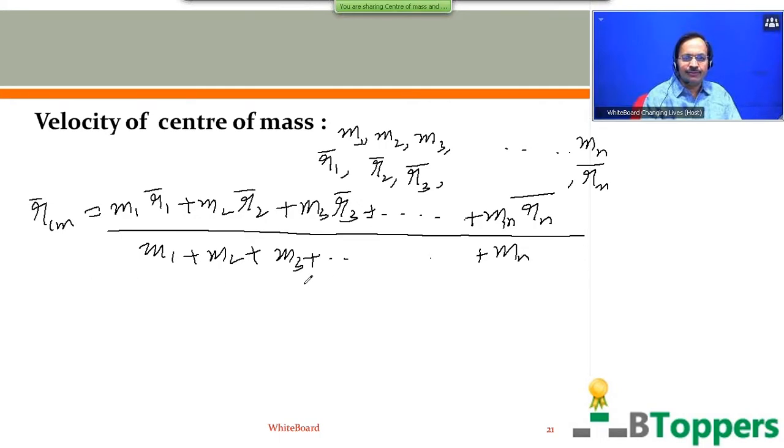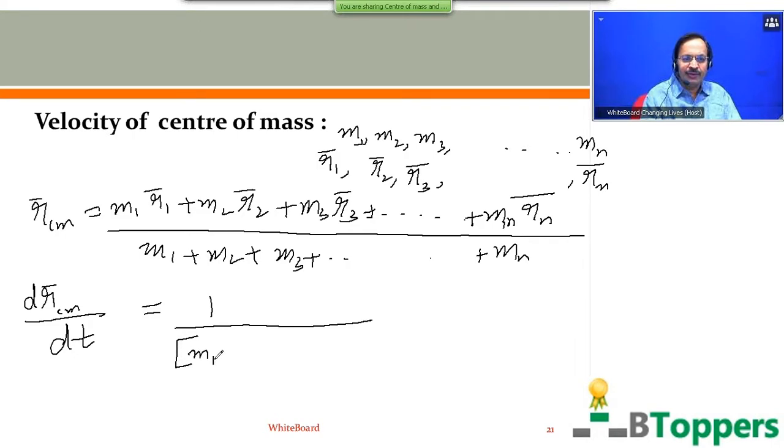Now we can differentiate this equation on both sides with respect to time t to get the expression for the velocity of center of mass. Therefore, we can write d RCM bar by dt. The masses of the individual particles can be treated as constants with respect to time; they do not change with time in Newtonian mechanics. So 1 by m1 plus m2 plus m3 up to mn can be treated as a constant factor.